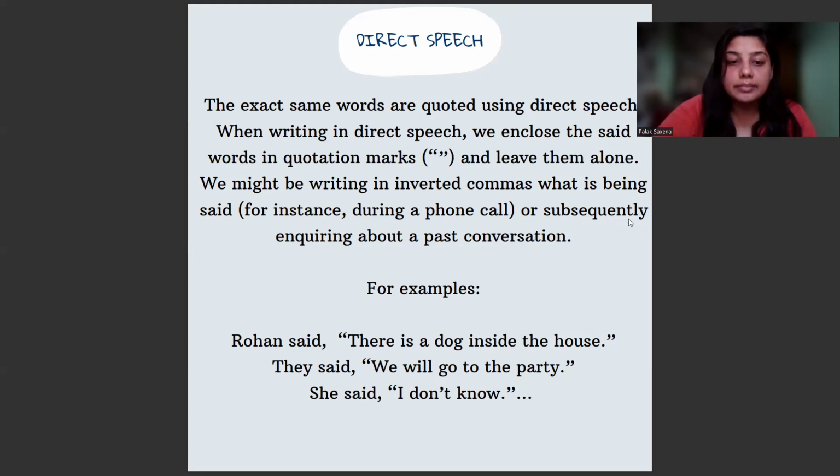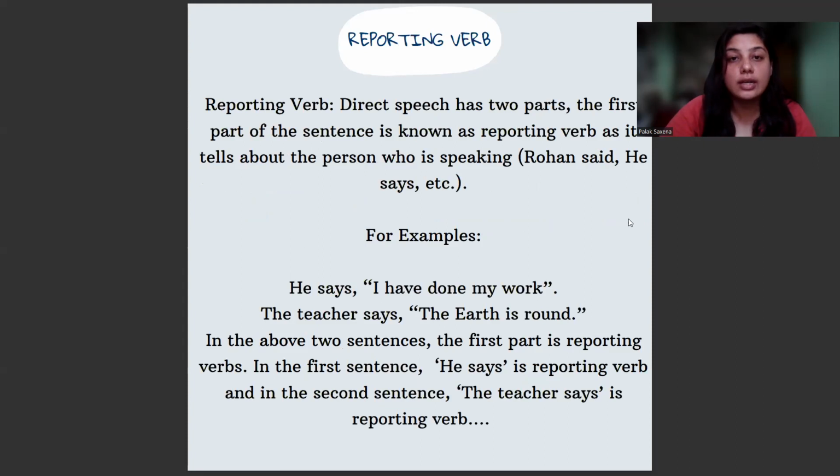Now let us see some examples. Rohan said, "There is a dog inside the house." Now, if I ask you what the line "There is a dog inside the house" is, you can say, "Ma'am, it's a direct speech," because it is what Rohan said. These are the exact words that Rohan quoted. Again, they said, "We will go to the party." So here, "we will go to the party" is direct speech. She said, "I don't know." Even a small sentence like "I don't know" is a direct speech.